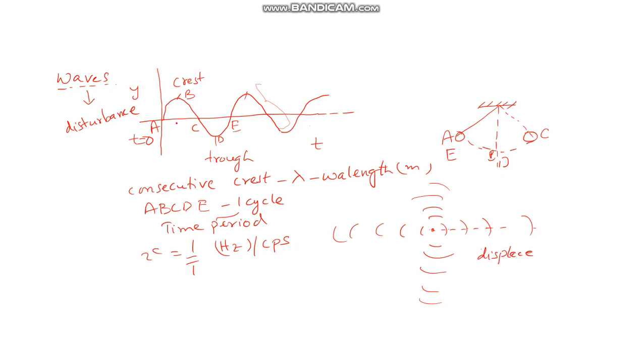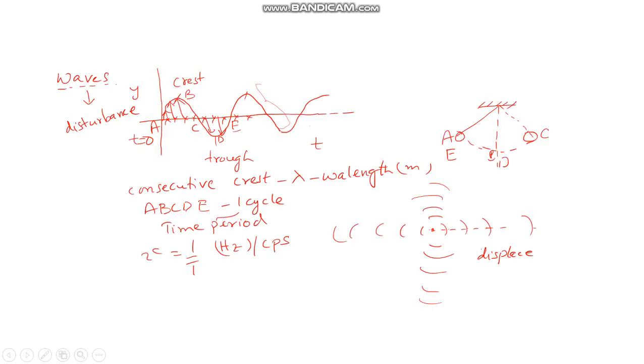This is how it is. So you can see different points. Some, this is y1, this is y2, this is y3, like that. Similarly in the negative direction also, some points are going up, some points are going down. Some points you can consider positive displacement, some negative displacement.